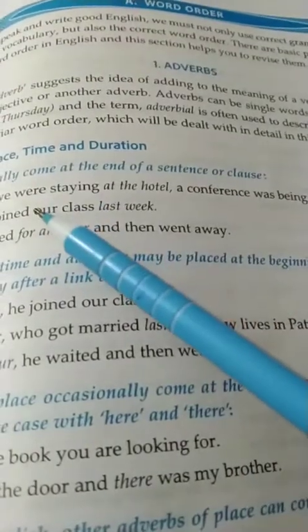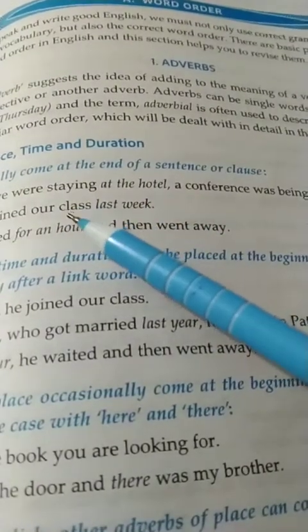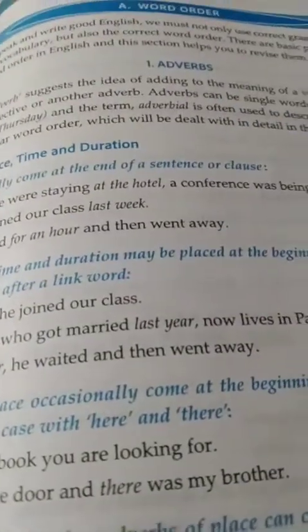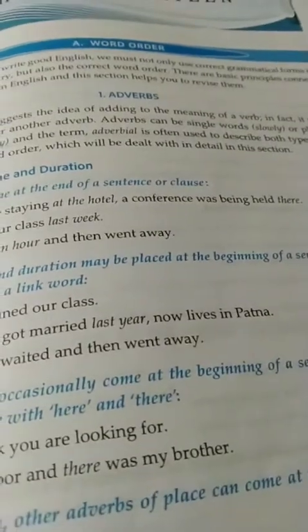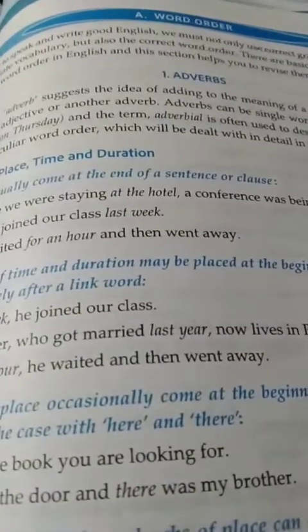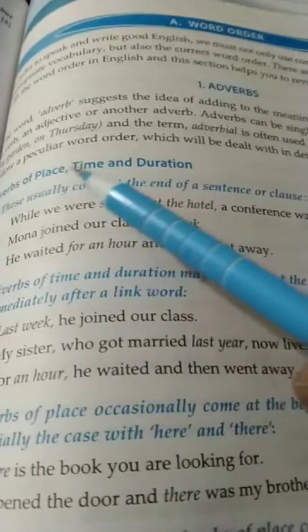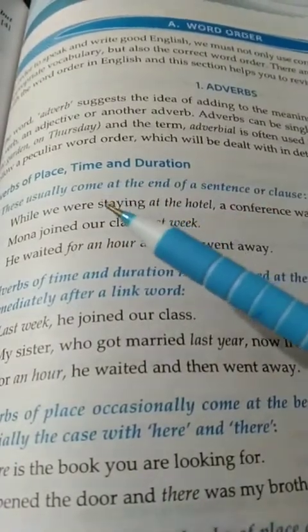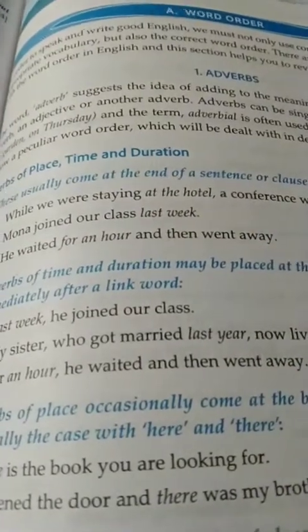So if we answer the question where, it can be here, there, everywhere, somewhere, nowhere, up, down, near, in, out. These are some adverbs of place. So, as I said, whenever we use the adverb of place, time, and duration in a sentence, it usually comes at the end of a sentence or a clause.